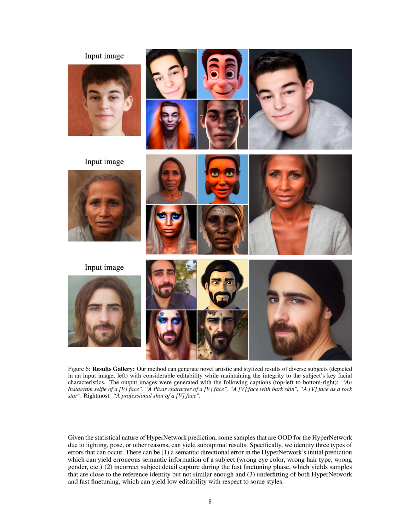2. Incorrect capture of subject detail during the fast fine-tuning phase, which can produce samples that are close to the reference identity but not similar enough. And 3. Underfitting of both the HyperNetwork and fast fine-tuning, which can result in low editability with respect to some styles. We've compared our method to both textual inversion and DreamBooth using the parameters proposed in both works. The only difference is that we've increased the number of iterations of DreamBooth to 1,200 to improve personalization and facial details.